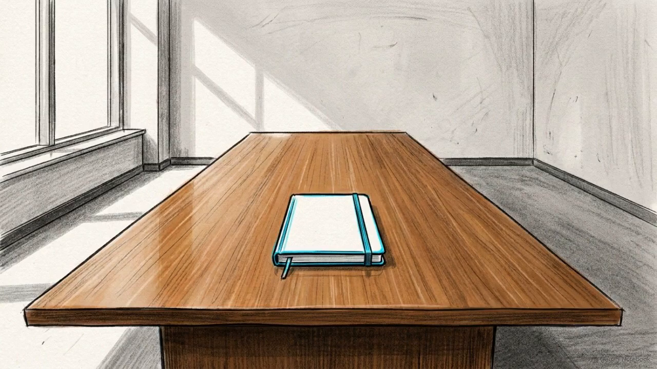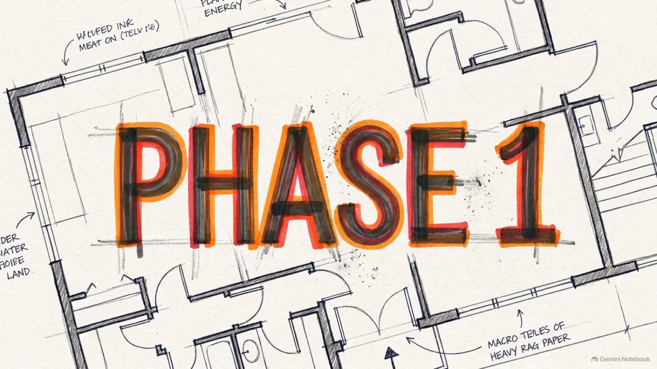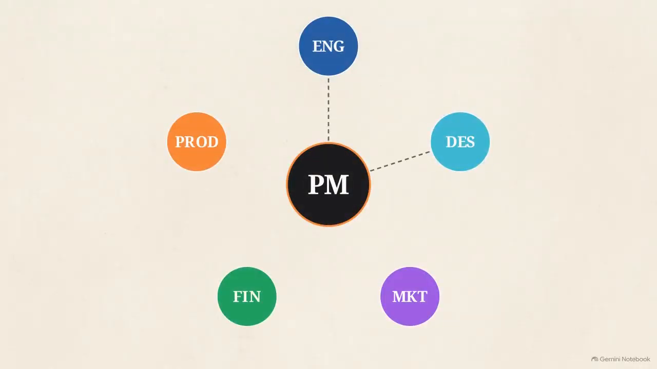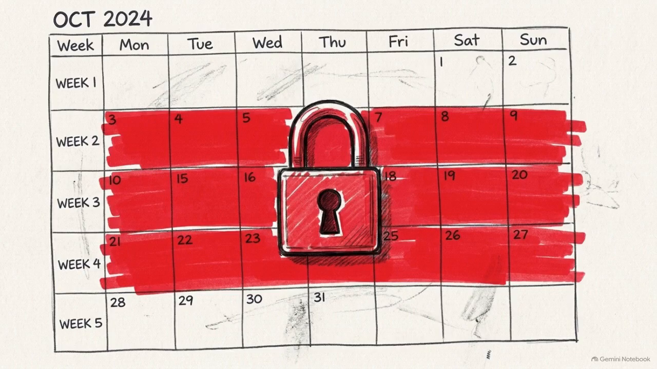Step 1 begins before anyone enters the room. We call this pre-meeting preparation because the success of a planning session is decided during the lead-up. Start by scheduling short, one-on-one conversations with each department lead to surface their specific constraints and blackout dates before you propose a single date to the group.